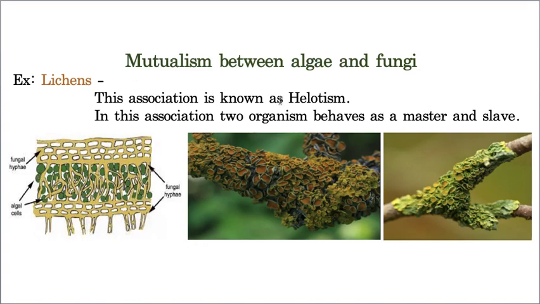And here I clearly mentioned one important point, that is helotism, where two partners are there and of course they both are equally benefited. But what is helotism? Both are getting benefited, but the fungal partner is more dominant over the algal partner. So the association in which both are benefited, yes that is correct, but one partner is a little more dominant over the other partner, that is called helotism. Very simply it is called a master and slave relationship. And of course I need not explain this in detail, because the helotism topic I clearly explained while explaining the lichen topic, and I gave notes.